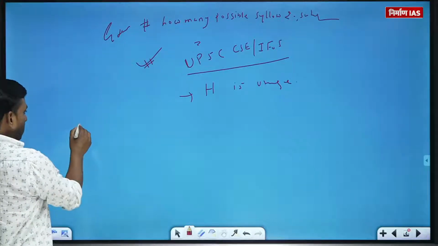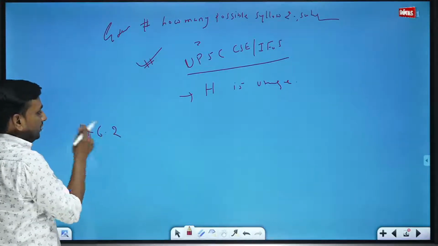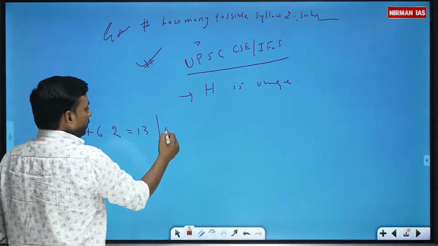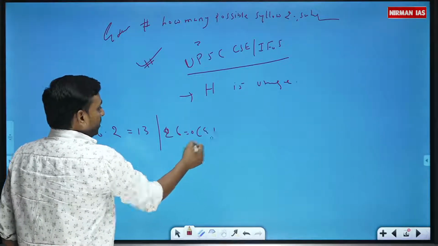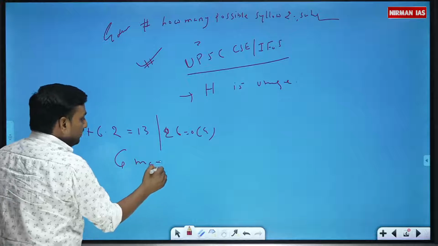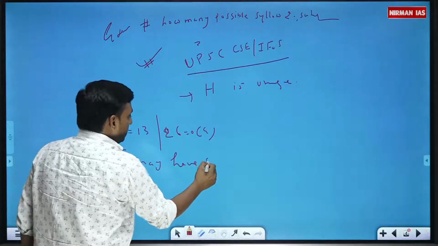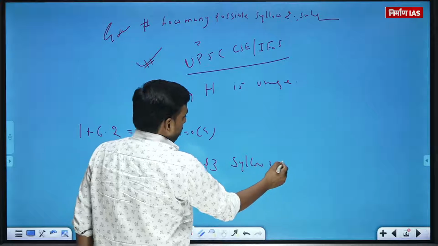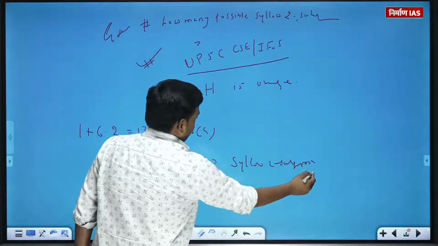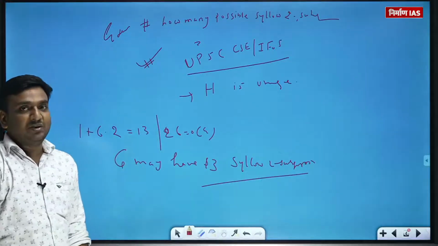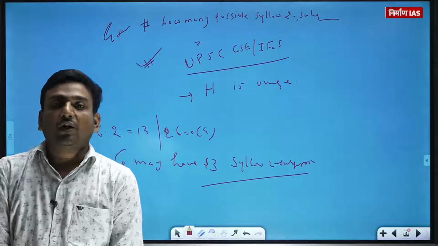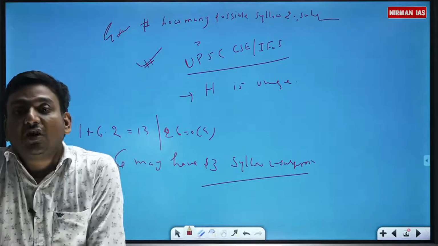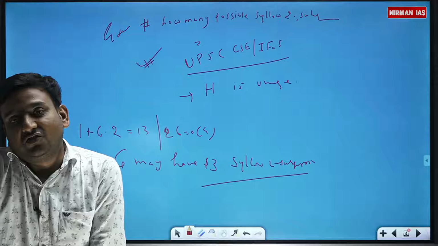Check it out. 1 plus 6 into 2 will be a possibility, and that is 13, and 13 divides 26, that is the order of G. So G may have 13 Sylow 2-subgroups. That means Sylow 2-subgroups in a group of order 26 are not unique. So this need not be normal in G.